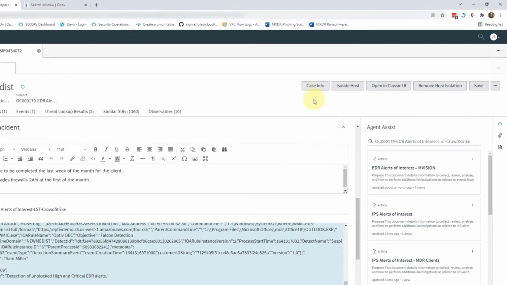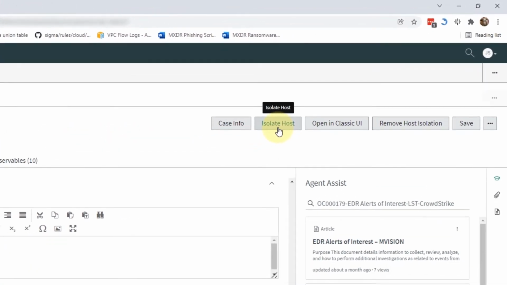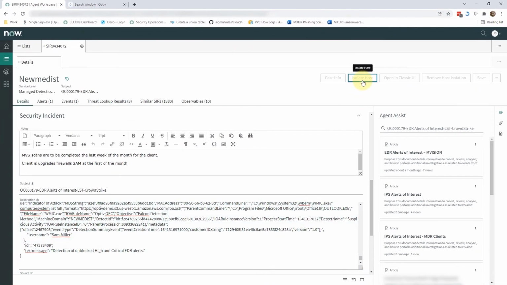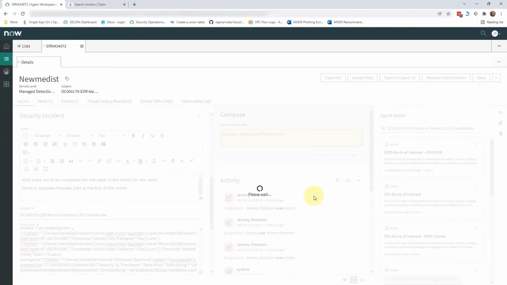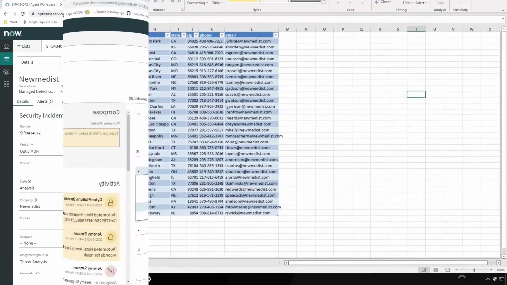Using an API connection back to New Medist's EDR instance, a host isolation is performed without the analyst having to log into the EDR user interface. Within seconds, the analyst receives confirmation that the host has been isolated from the rest of the network, killing the unauthorized connection and preventing further damage to New Medist.